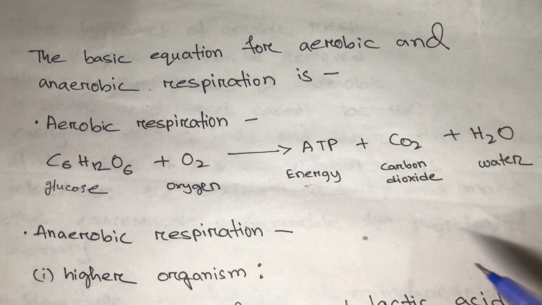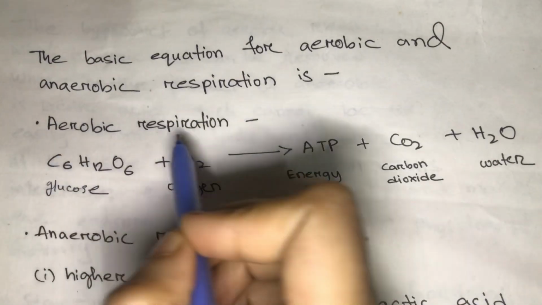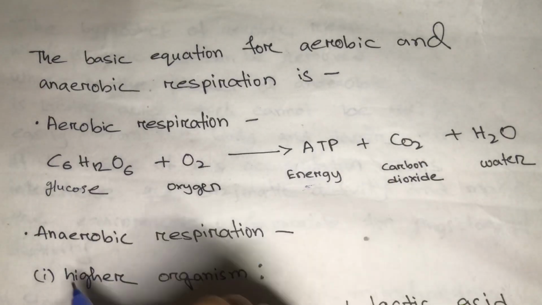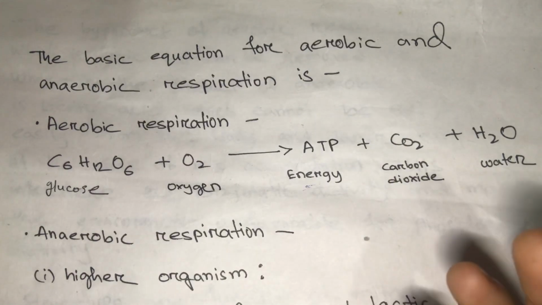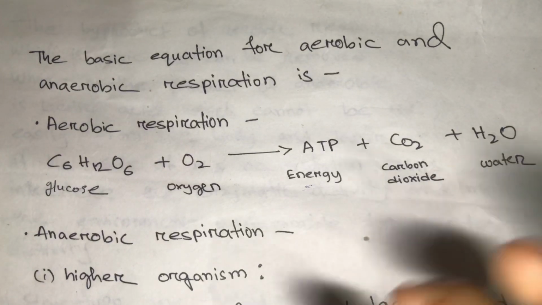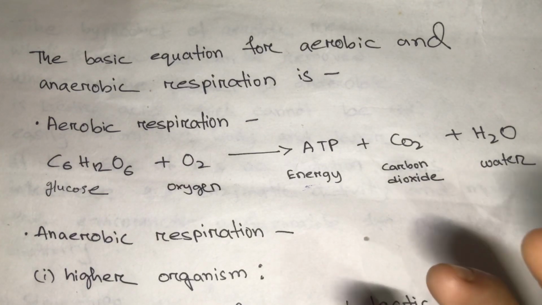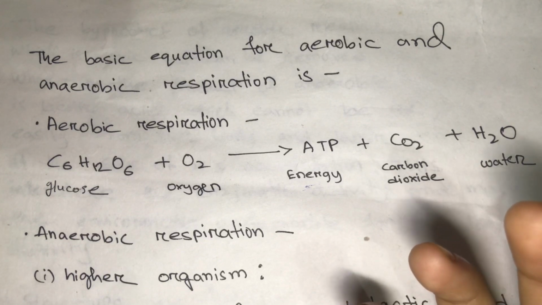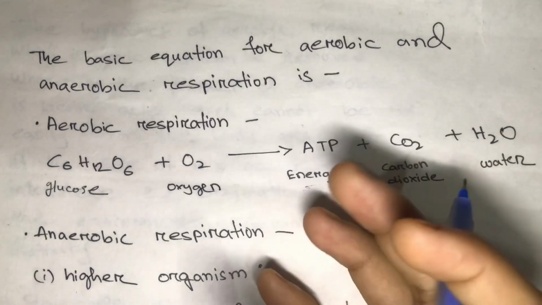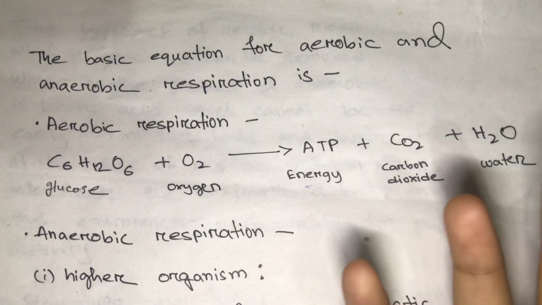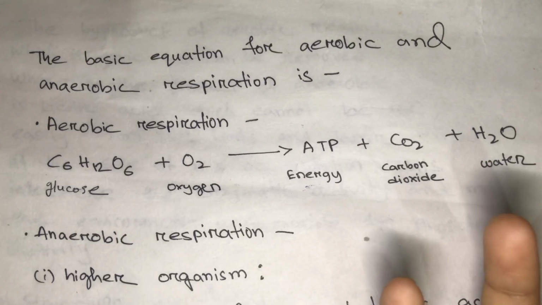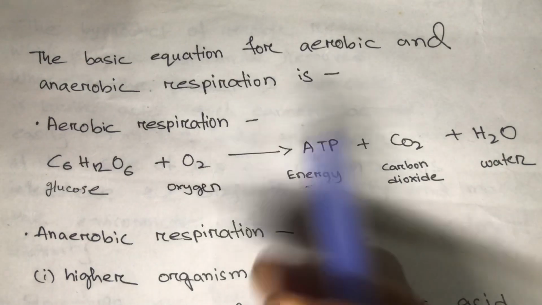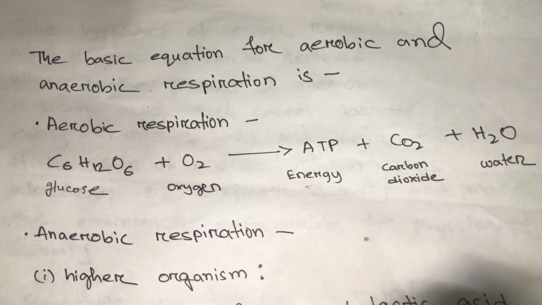And water. That's why aerobic respiration is more preferable for animals and plants. Anaerobic respiration is preferable for the lower organisms, the bacteria or fungi, who don't require any oxygen, or are able to make energy by both aerobic and anaerobic respiration.